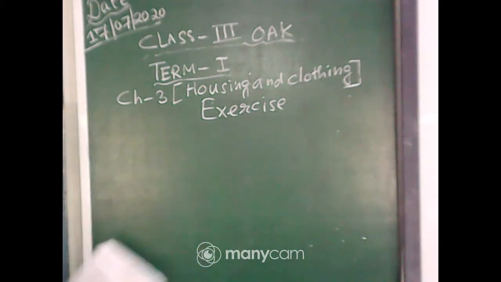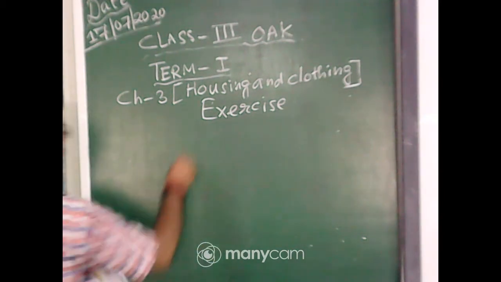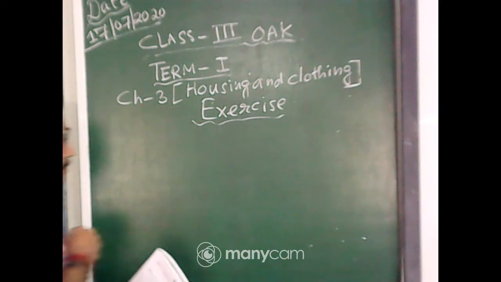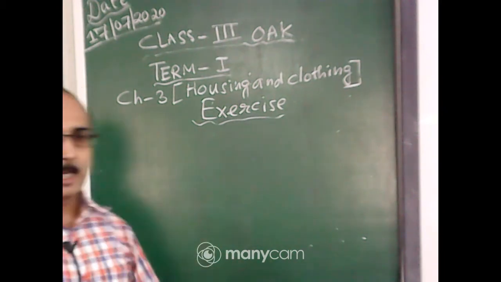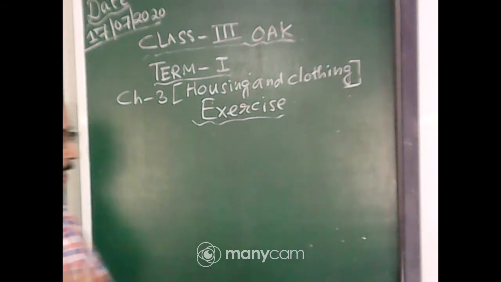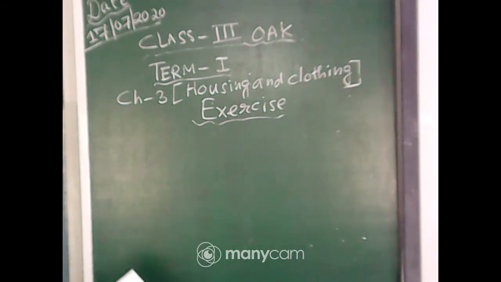We will proceed with number B. Match the following. Yes, children, are you able to do this one? You can see the board. Yes, I think yes, no. Okay.